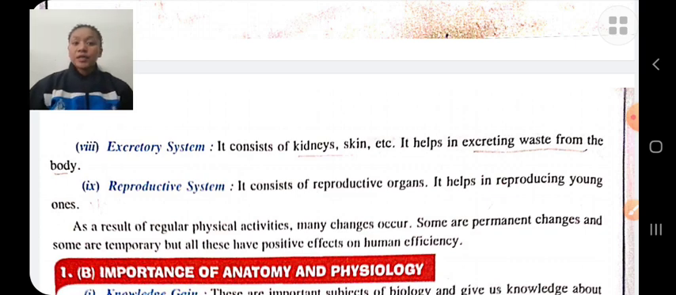It consists of the kidney, skin, and the reproductive system. The reproductive system helps in reproducing the young ones. It consists of reproductive organs. These are some systems of the human body, and various systems make up a human body.